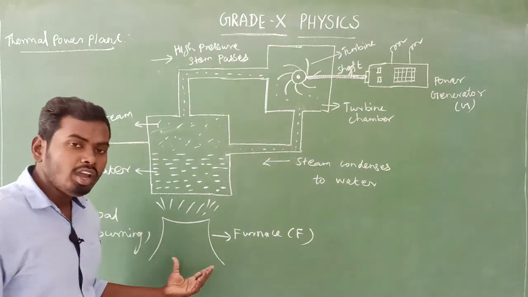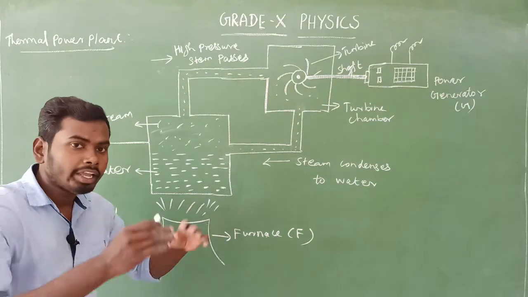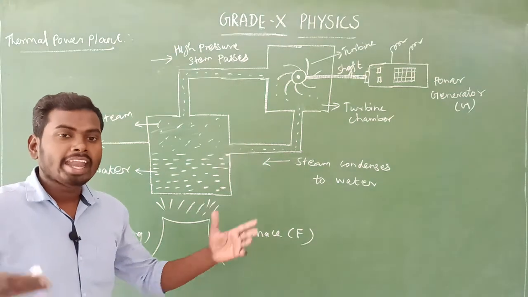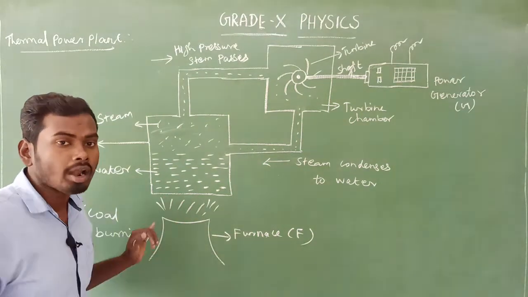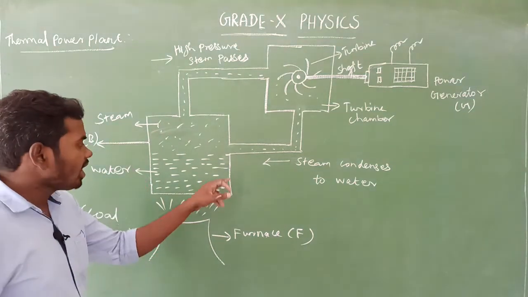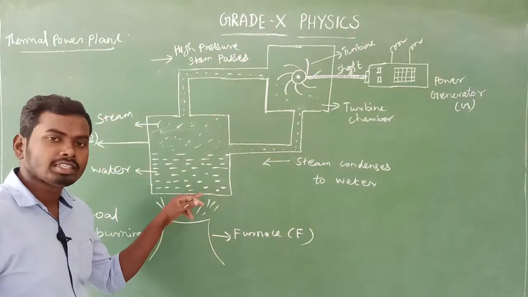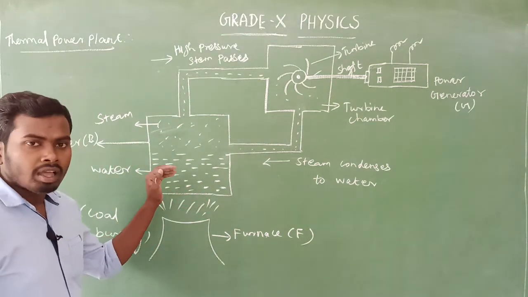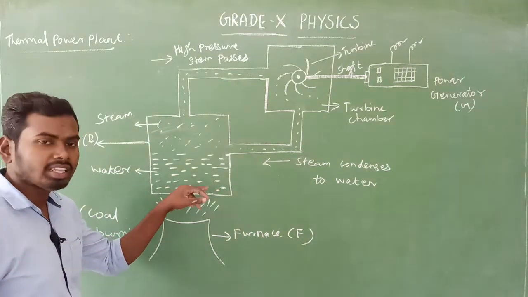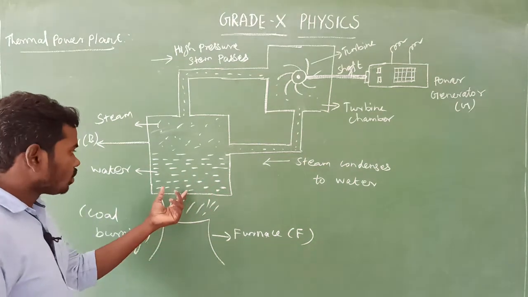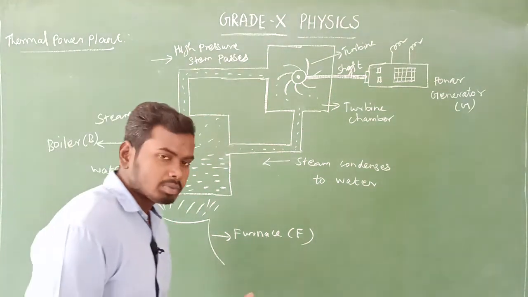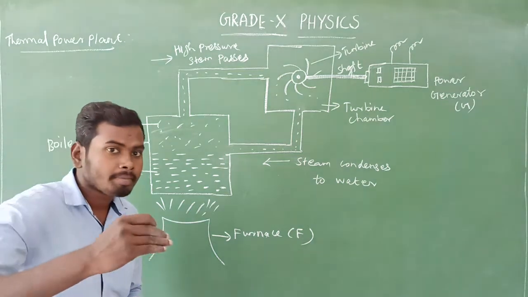So when coal is burning, what will happen? Heat will be produced. Am I right or wrong? An enormous amount of heat is released on burning of coal, isn't it? Yes. So there is a boiler on the furnace. Inside the boiler there is water. Half of the boiler has water. Am I right or wrong? Yes. So when the water absorbs the heat, what will happen? The water absorbs the heat, then it starts evaporating.